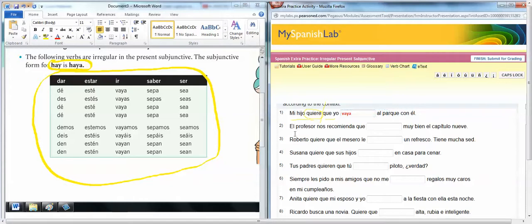Okay, down here, el profesor nos recomienda que blank muy bien el capítulo 9. So the professor recommends that we know chapter 9 very well. Because you've got influence, nos recomienda, in your main clause. Remember this, everything before the "que" is your main clause. Then in your dependent clause, you're going to need to use the subjunctive form, and the subject of the dependent clause would be the indirect object of the main clause. So we're going to conjugate for nosotros, and it should be saber. Saber is irregular. Saber for nosotros is sepamos.